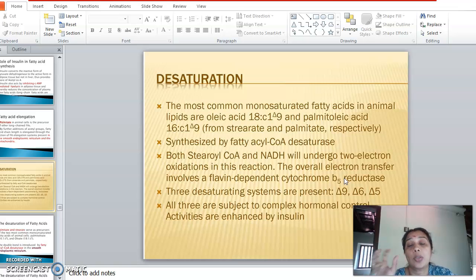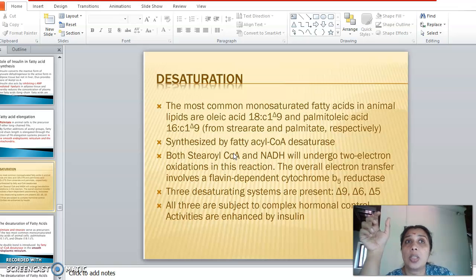When you take a mono unsaturated fatty acid, it will have only a single double bond, and that too on the ninth carbon atom. Okay, right. So it is carried out by the desaturase enzyme, and these desaturases are present within the microsomes. Again, there is another peculiarity for the desaturases: the desaturases are mixed function oxidases.